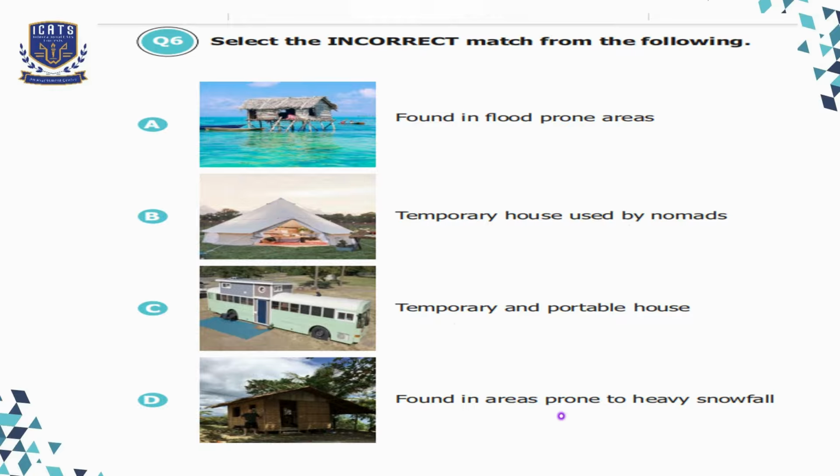Option D is found in areas prone to heavy snowfall. The image shows a bamboo house on stilts, typically found in warm or tropical regions. The statement says that it is found in areas prone to heavy snowfall, which is incorrect because such houses are not suitable for snow. So I'll choose option D. This is the incorrect match.